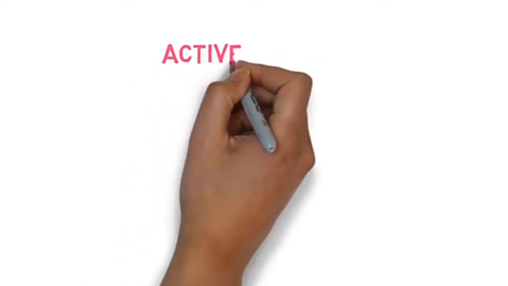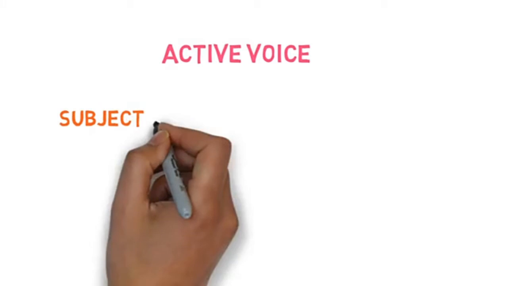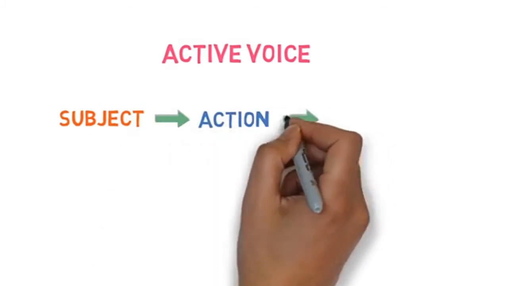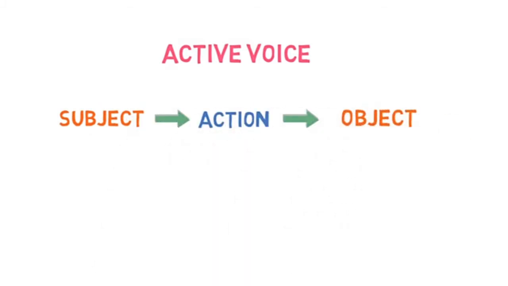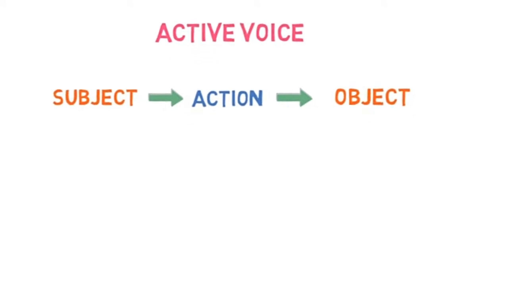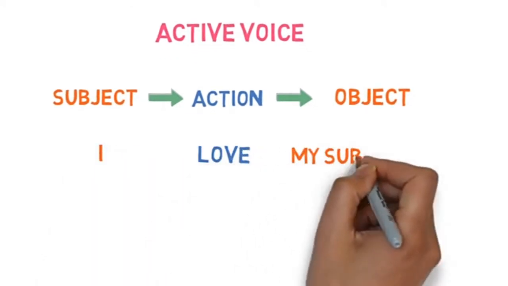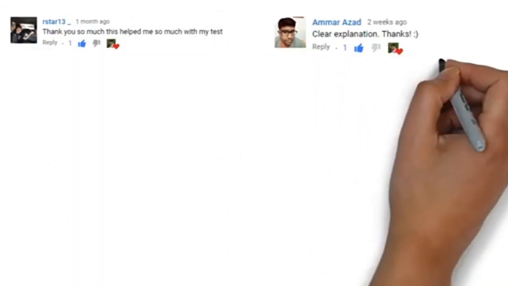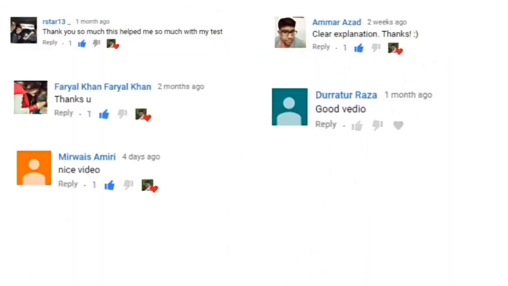So what exactly is an active voice? In active voice, the subject performs the action and the object receives the action. For example, I love my subscribers. And yeah, it's a truth guys. Your support and comments motivate me a lot.